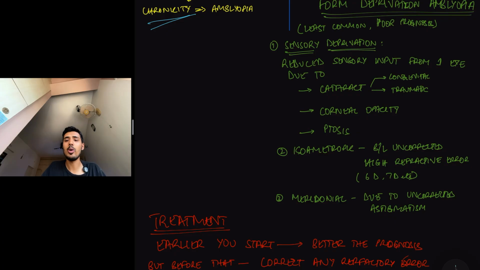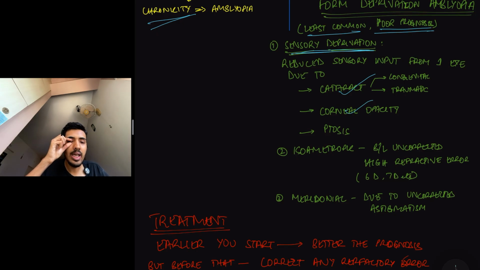Last type is form deprivation amblyopia. Now, form deprivation amblyopia is the least common and it has very poor prognosis. Why? Under form deprivation amblyopia, we have three further subtypes. First of all is sensory deprivation amblyopia. Now, what is sensory deprivation amblyopia? The sensory stimulus to one eye itself is less because of something blocking the light rays. Example, any congenital cataract, traumatic cataract, any corneal opacity, ptosis. Let's say the eyelid is always closed in one eye, then obviously the visual input itself is less, the sensory stimulus itself is less. So ptosis. So this is sensory deprivation leading to form deprivation amblyopia.